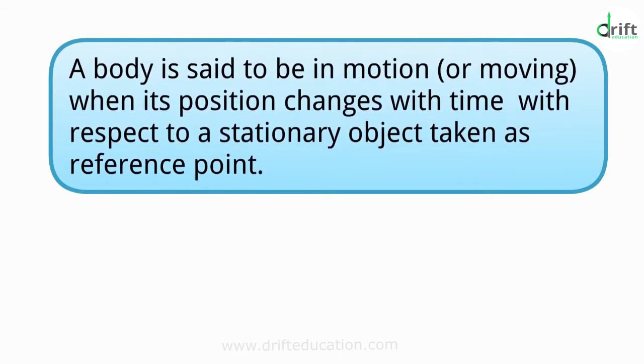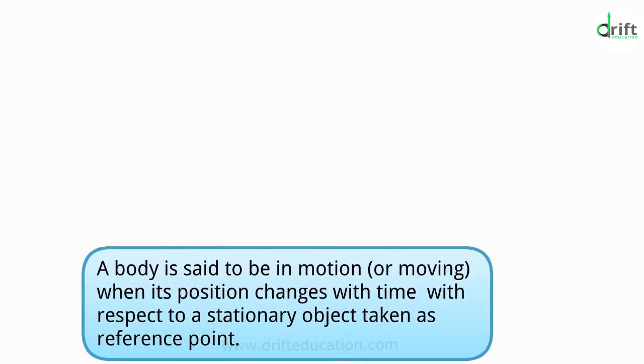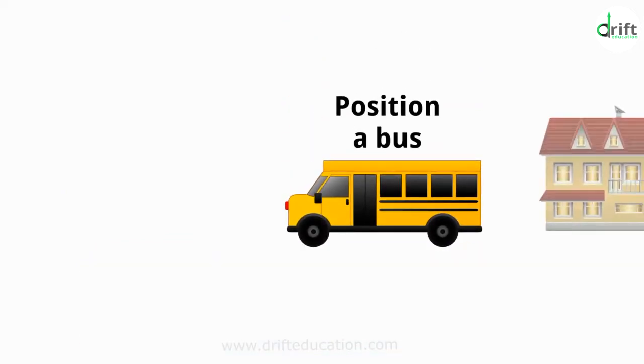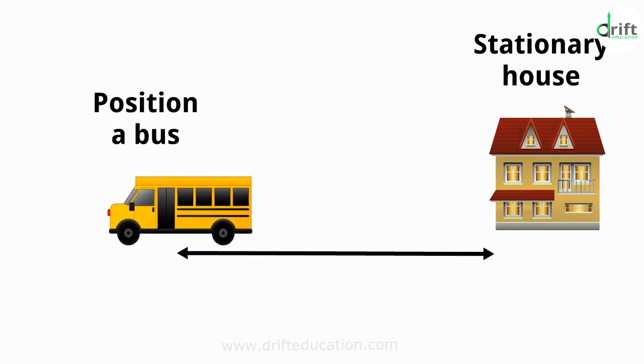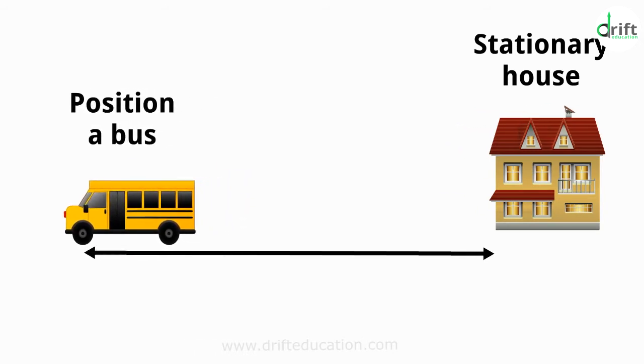So let's get started. A body is said to be in motion or moving when its position changes with time with respect to a stationary object taken as a reference point. For example, when the position of a bus changes continuously with respect to stationary objects like houses, trees, etc., we say that the bus is moving or the bus is in motion with respect to a tree or house.